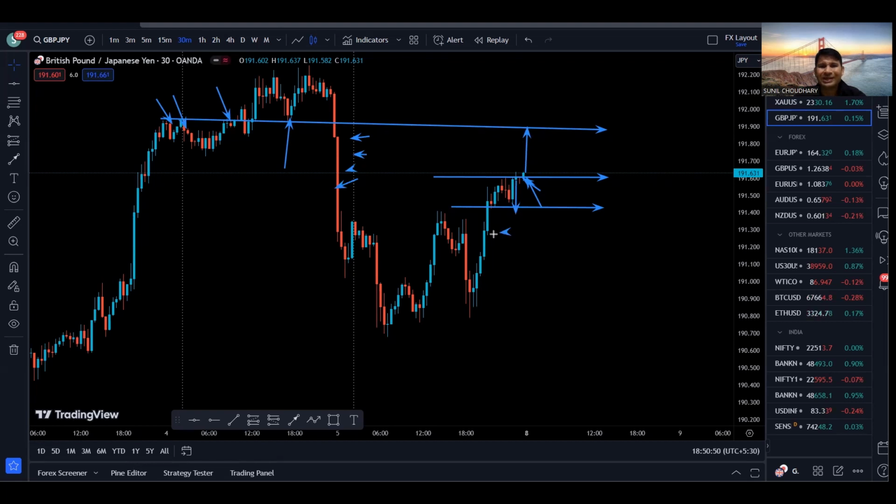Below this support, again we have clean range on the left hand side until this support area. So if we break this support, we also have a very high probability for the price to go to the next support, which is right here. So basically this is a resistance, this is a support. We just need to wait for the breakout. If we break to the upside, look for a long opportunity to the next resistance. If we break below the support, look for opportunity to go to the next support, which is right here. So that is something on the GJ 30-minute time frame.